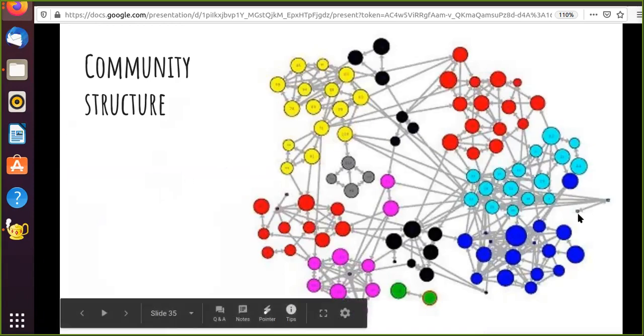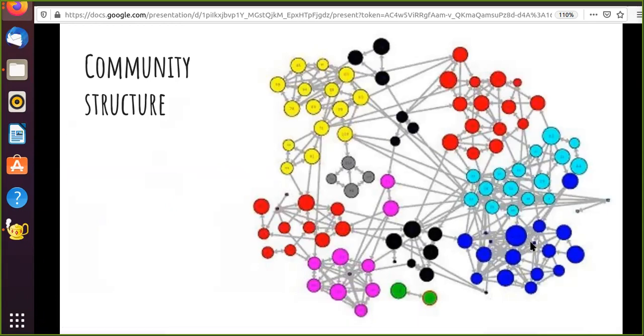This is a real world social network of the students of a particular batch of an institute in Bangalore. And when we applied a community detection algorithm to this, it looks something like this. This particular figure I have coded in igraph in R, but in this tutorial we'll be looking at how we can do community detection with igraph in Python.